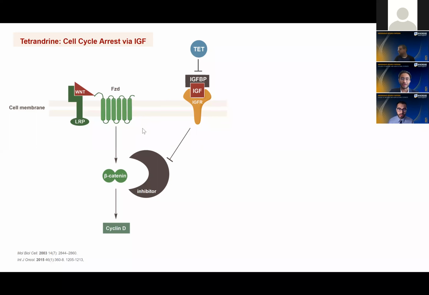This is a complex pathway to consider because we have multiple inhibitory events, and we're essentially inhibiting an inhibitor. But I think what helps to clear this up is to consider that in a non-dividing state, beta-catenin is bound by this inhibitor. When the cell is dividing, this IGF receptor inhibits the inhibitor. That effectively takes the inhibitor out of play and allows beta-catenin to express D1, or cyclin D1. And tetrandrine is basically able to inhibit the inhibitor of the inhibitor.